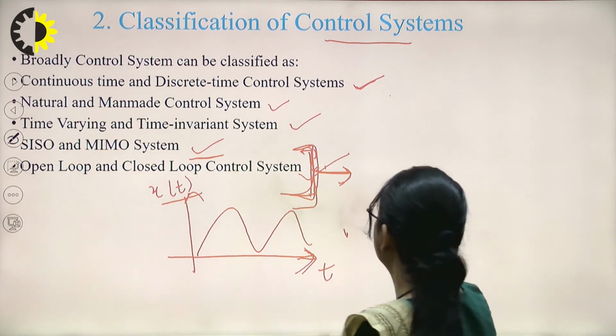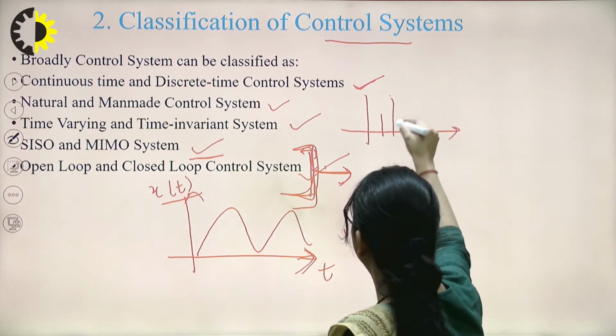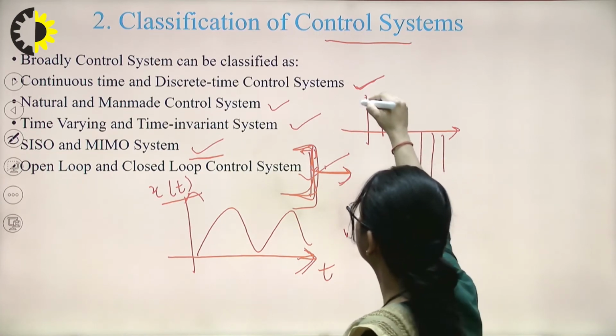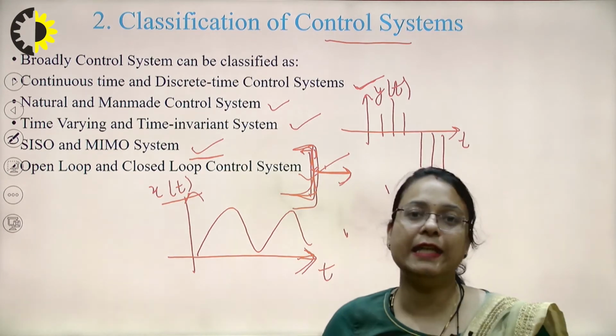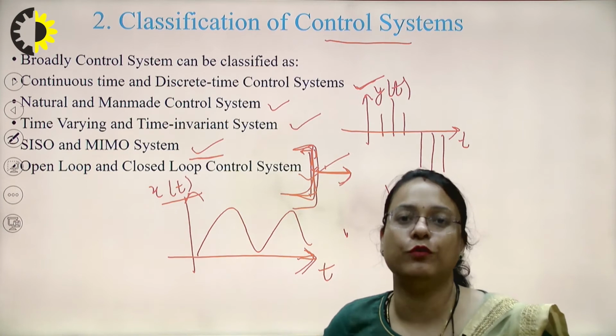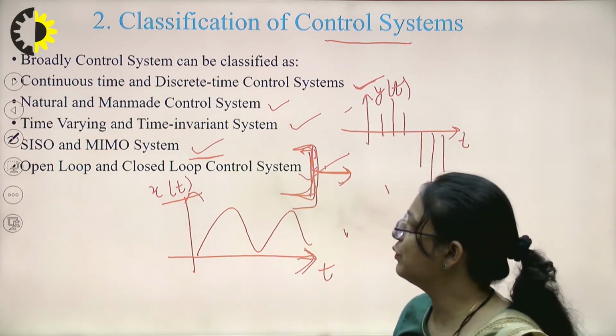While a discrete time system is a system which is applied at some instant only, right? These discrete time systems have discrete time signals which are applied at a particular instant of time, right? So this is the example of a discrete time control system.